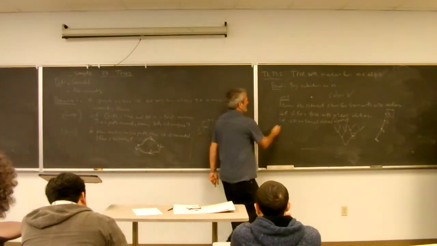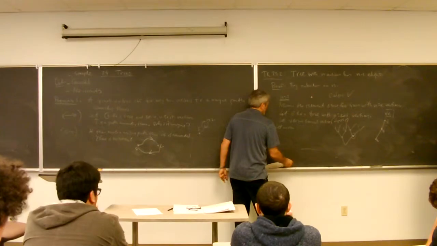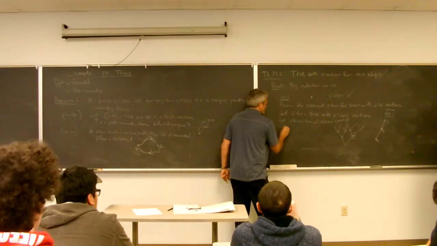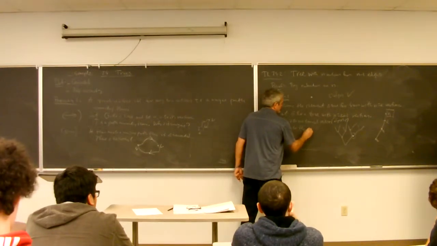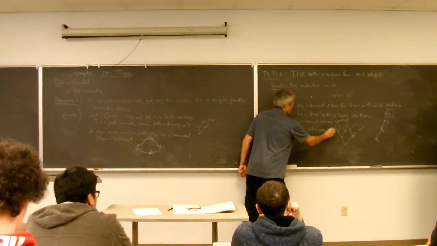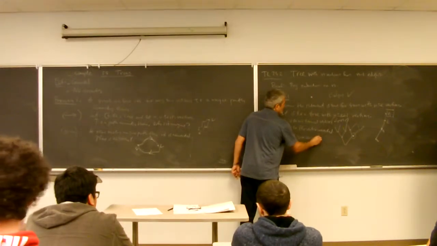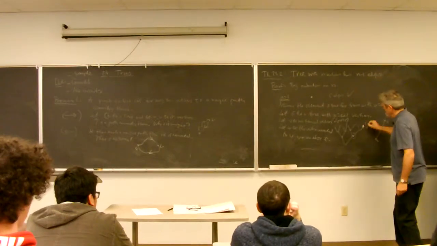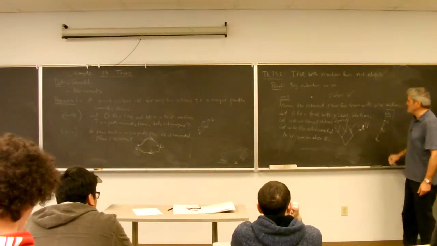So what happens? Let us remove V. Oops, too early. Let W be the vertex connected to V via an edge E. So here is that V, that terminal, not in the middle, and then here is the edge E. So what do I do?